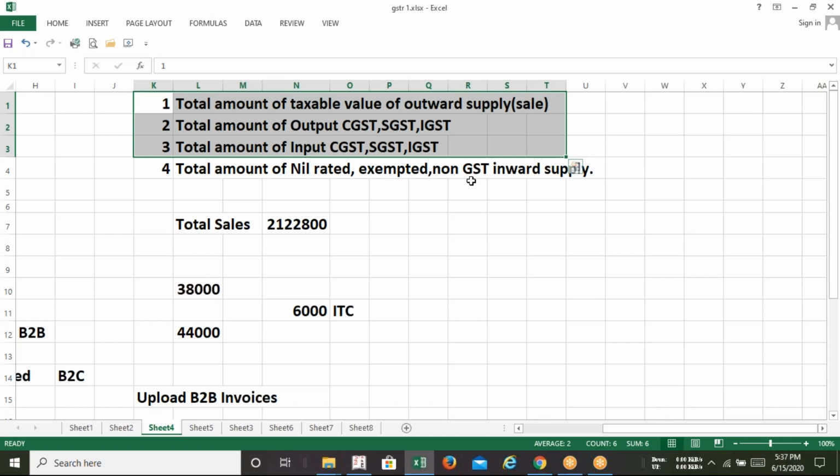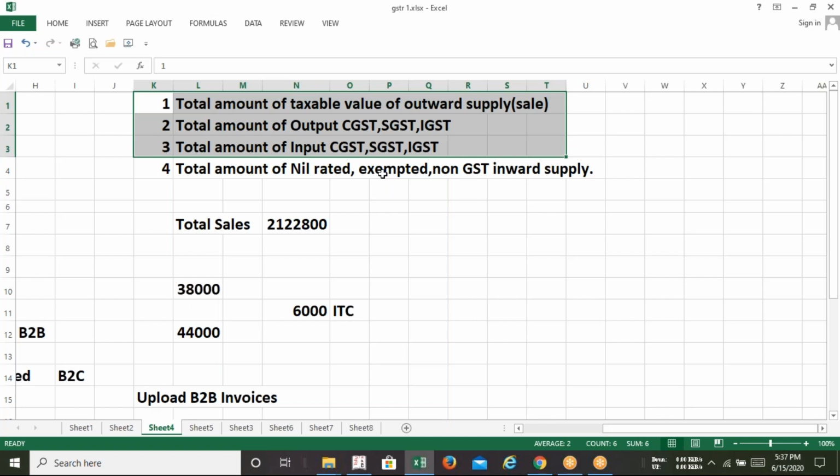Why are you paying the electricity bill? Because you are consuming the electricity. That is an inward supply. Electricity is an exempted purchase because there is no GST on electricity. So at the time of filing GST 3B, you can update your electricity amount.